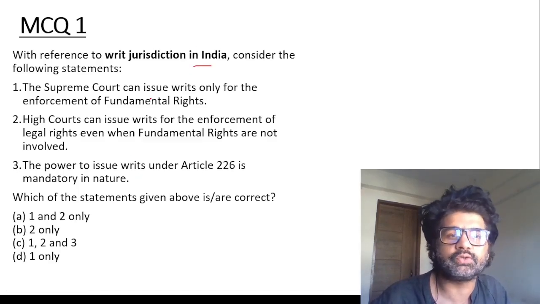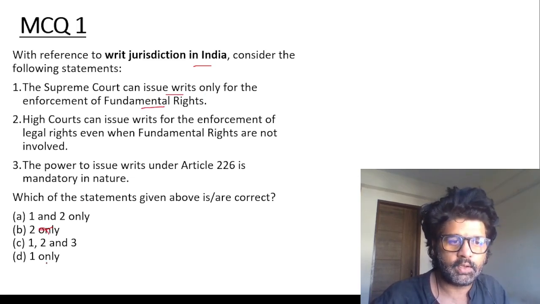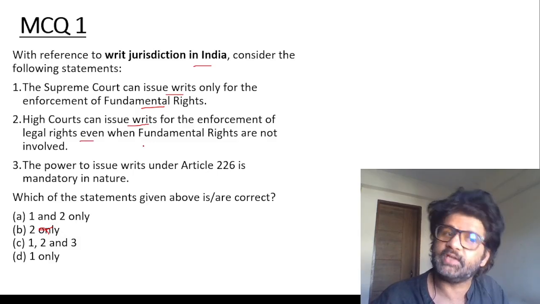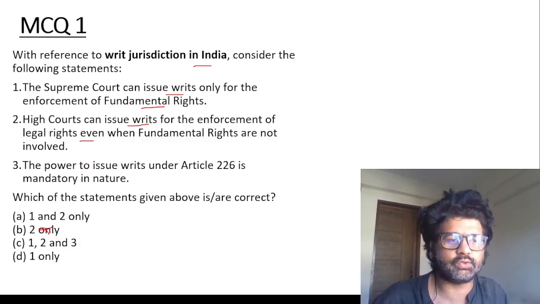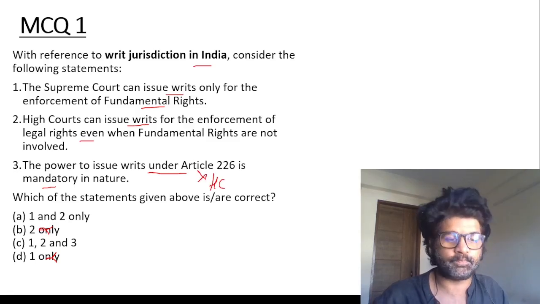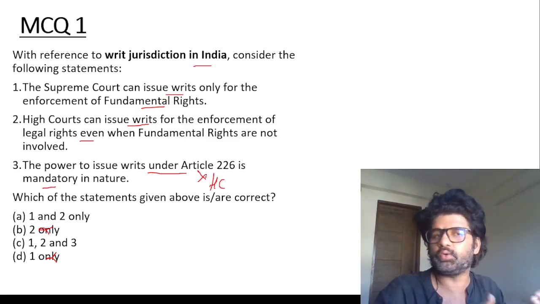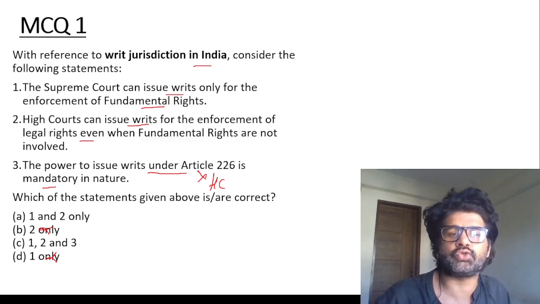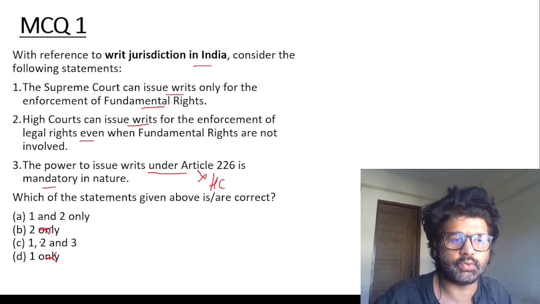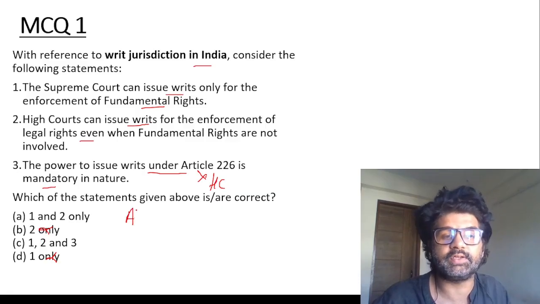With reference to writ jurisdiction, the Supreme Court can issue writs only for the enforcement of fundamental rights. Yes, correct. So now you're left with A, C, D. You do option elimination. Can issue writs for enforcement of legal rights? Yes, legal rights as well as fundamental rights. So the second is also correct. A and C. Check the third. Power to issue writs under Article 226 is for the High Court, so it is voluntary, not mandatory. They can issue it, they cannot issue it. It's totally up to them. But the Supreme Court has to issue it if a writ petition is filed under Article 32. So the third is wrong, and the answer is A.